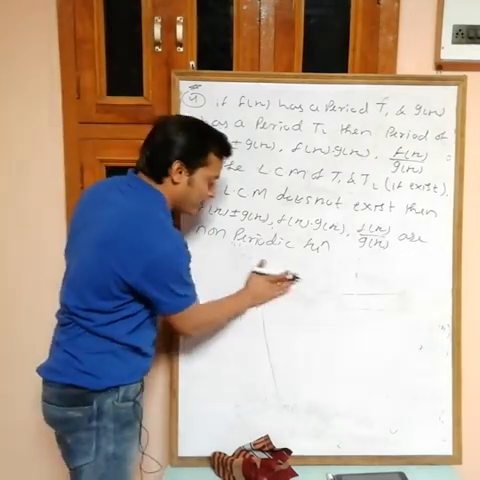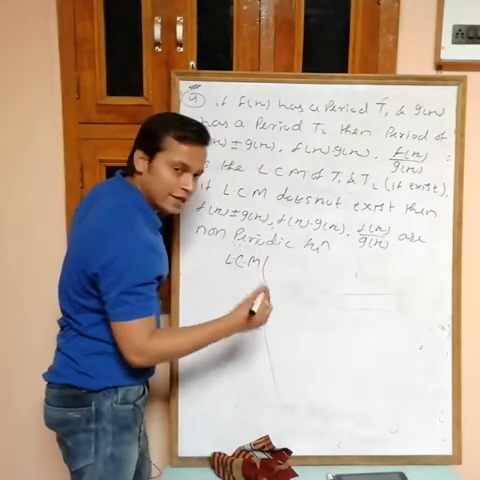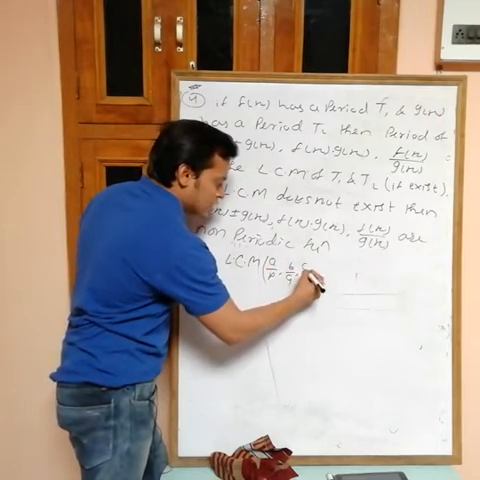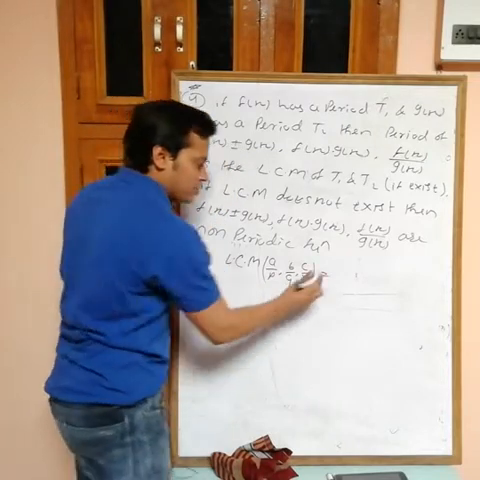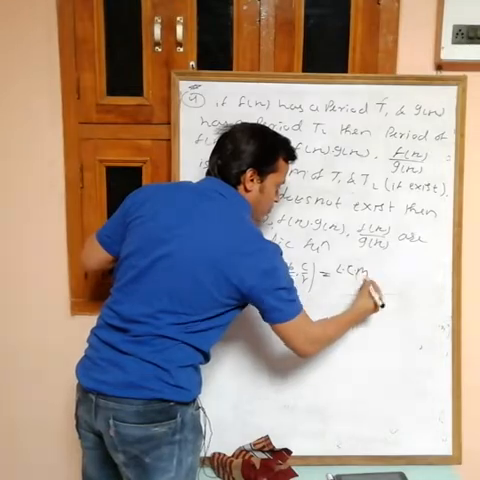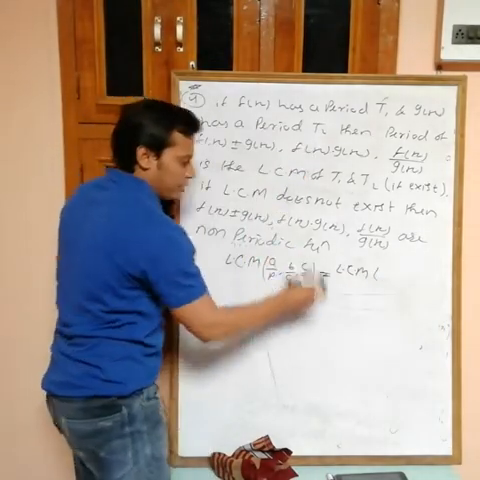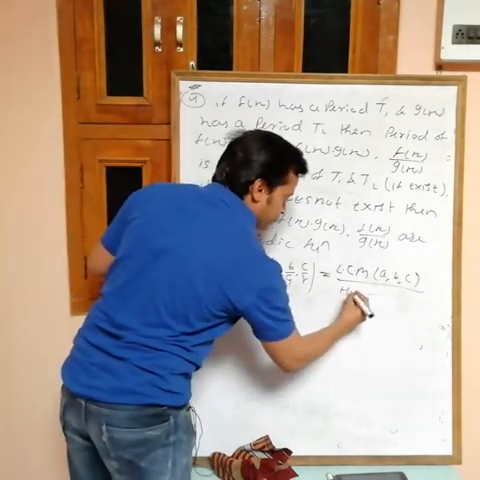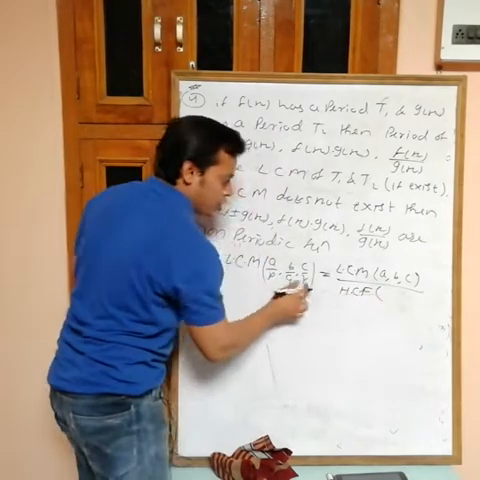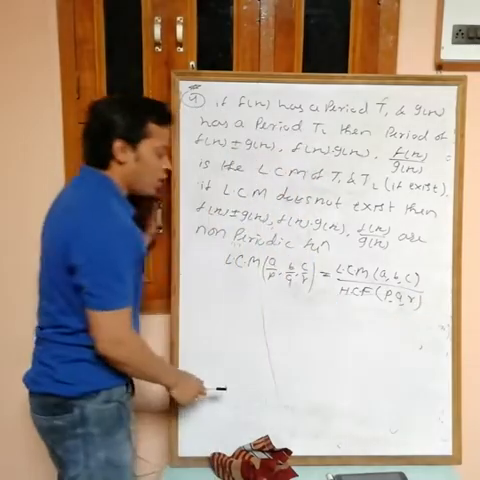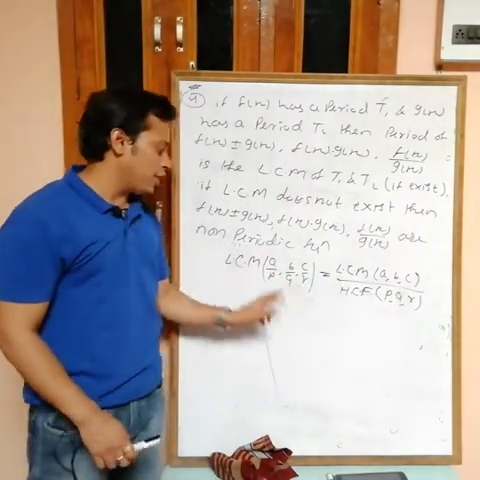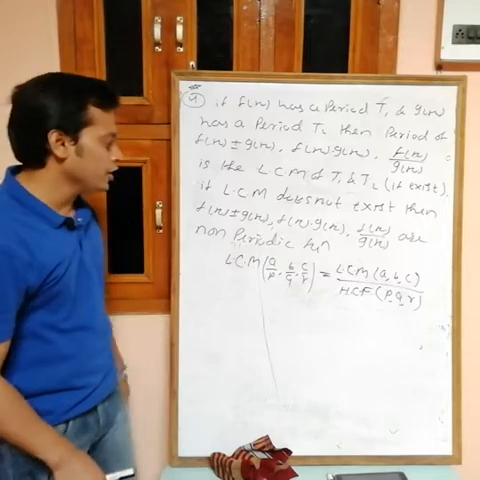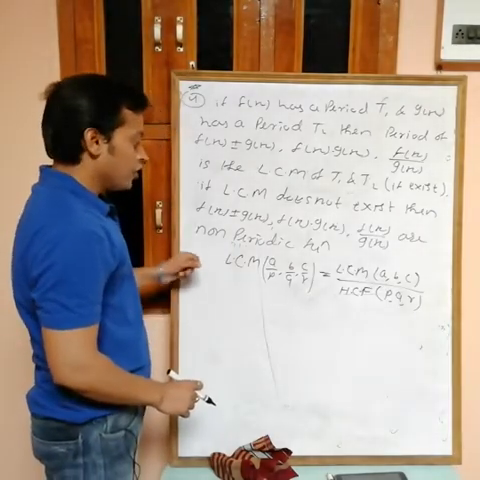Now, how to find the LCM? Suppose you want the LCM of quantities like A by P, B by Q, C by R. There is a formula you have to remember directly: the LCM of these type of quantities is equal to the LCM of the numerators A, B, C, divided by the HCF of the denominators P, Q, R. HCF is the highest common factor, LCM is the least common multiple. So the LCM is over.